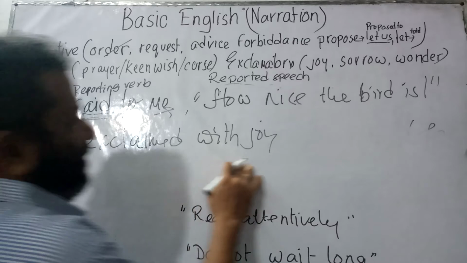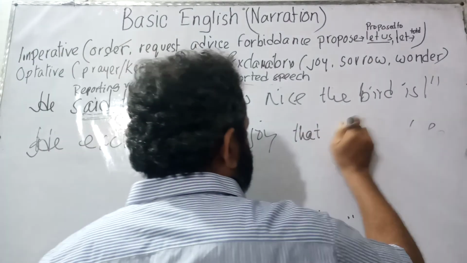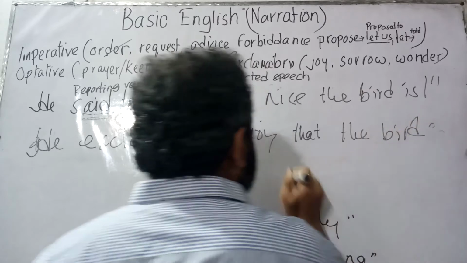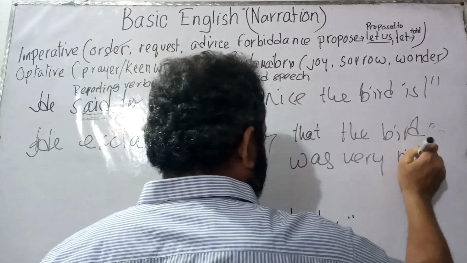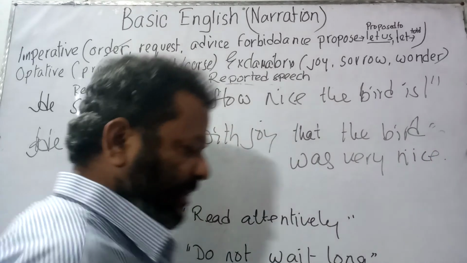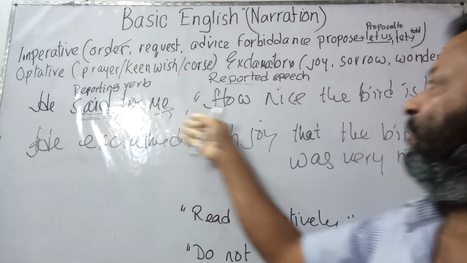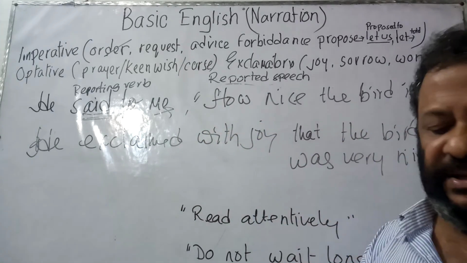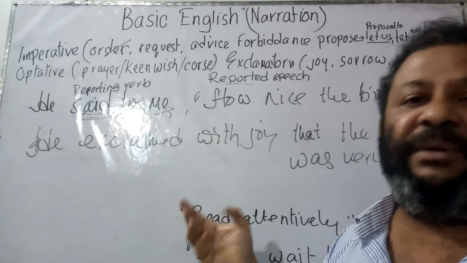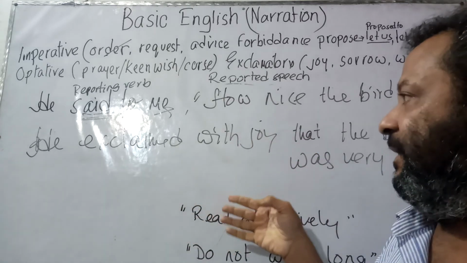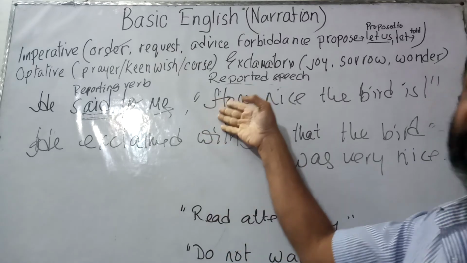So he exclaimed with joy that the bird was very nice. Let us read the sentence from beginning to end. He said to me, "How nice the bird is." Now it's an exclamatory sentence, because by seeing the beauty of the bird, the speaker has become highly pleased and he has expressed his joyous expression.